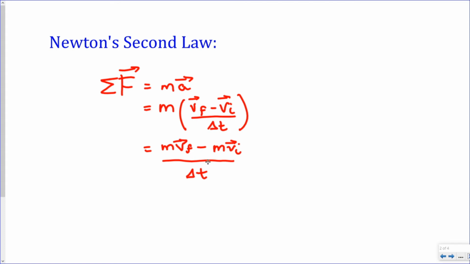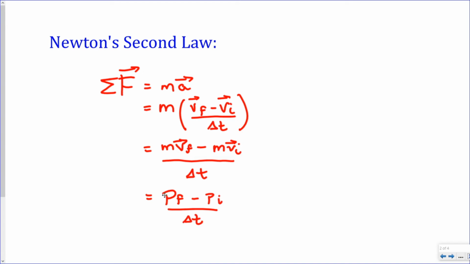Why does that get us anywhere closer to momentum? Take a look at this. Mass times velocity. What is that? That is the definition of momentum. So this is momentum. This was the velocity final, so we can call this momentum final. This was the same thing, but instead of final, it's initial, so we'll say minus momentum initial, divided by delta t.